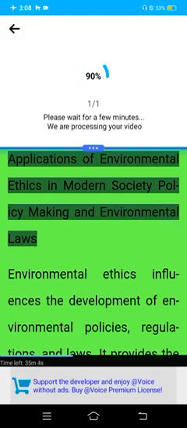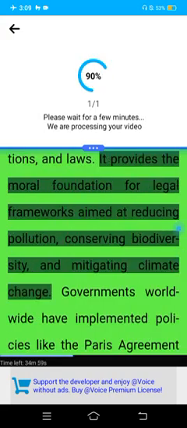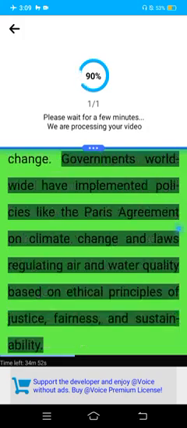Applications of environmental ethics in modern society. Policymaking and environmental laws. Environmental ethics influences the development of environmental policies, regulations, and laws. It provides the moral foundation for legal frameworks aimed at reducing pollution, conserving biodiversity, and mitigating climate change. Governments worldwide have implemented policies like the Paris Agreement on climate change and laws regulating air and water quality based on ethical principles of justice, fairness, and sustainability.